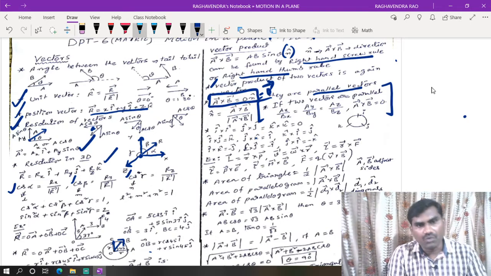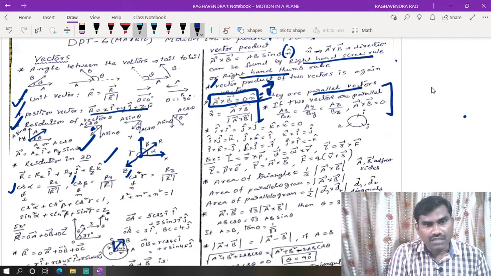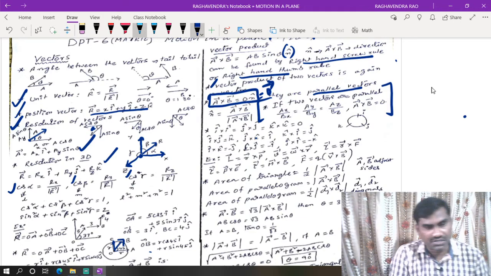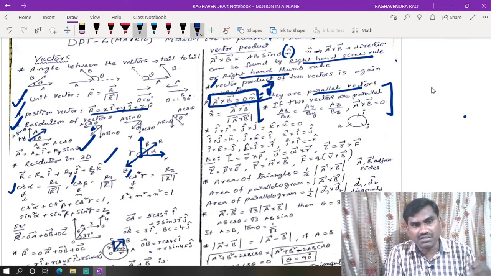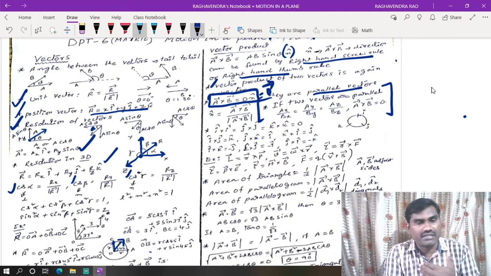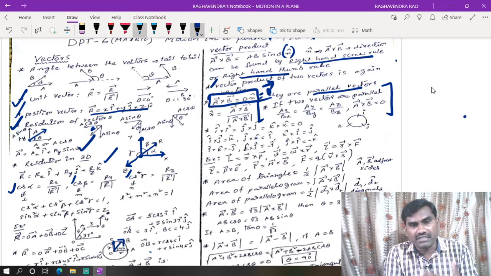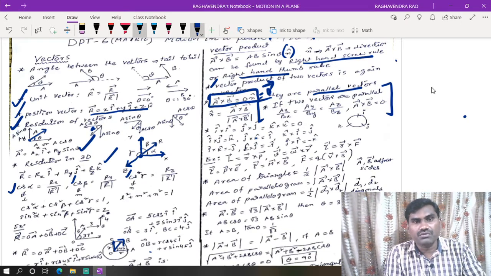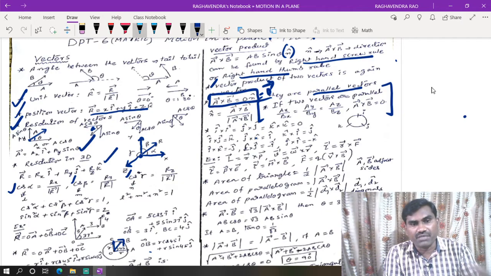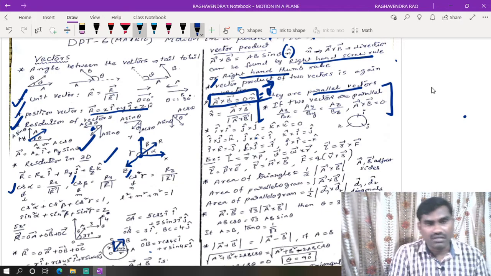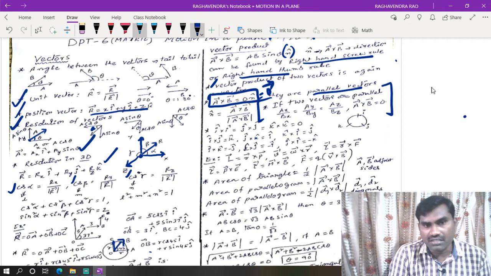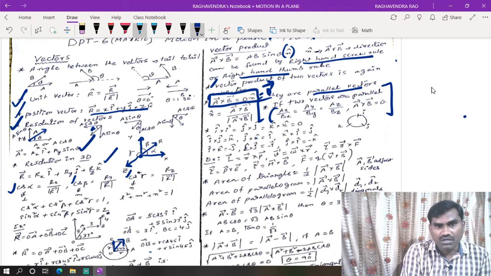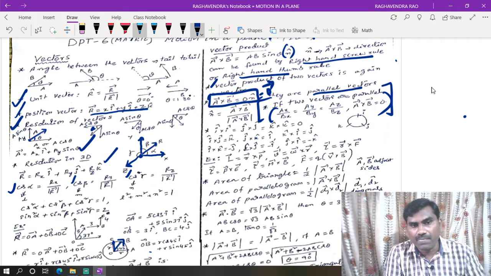So in general, while asking which of the following set of vectors are parallel to each other, they will ask the question like that. Otherwise, one vector they will give in the question, and in the options, they will give 4 vectors. So which of the following vectors is parallel to this vector? Now we need to do the cross product, and if the cross product is equal to 0, then we can say those two vectors are parallel. So without doing the cross product, by comparing these components, we can say those two vectors are parallel to each other.